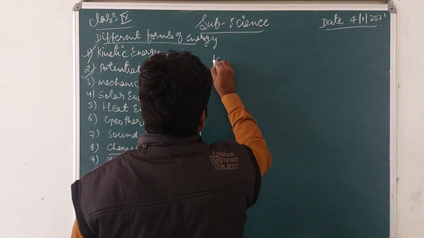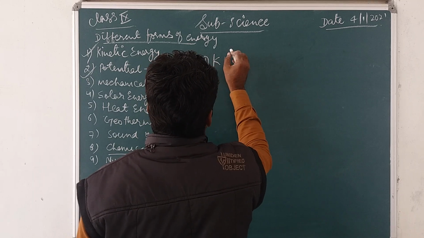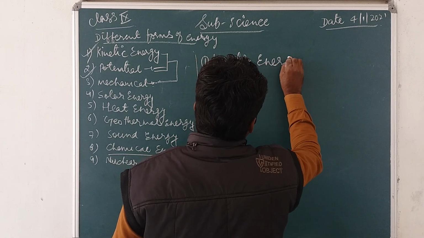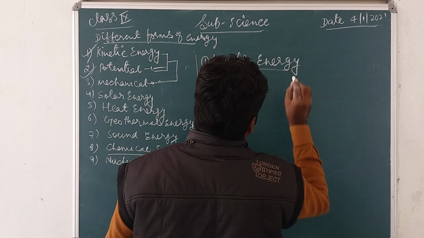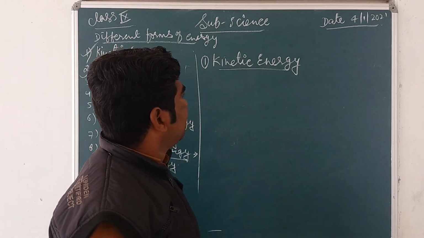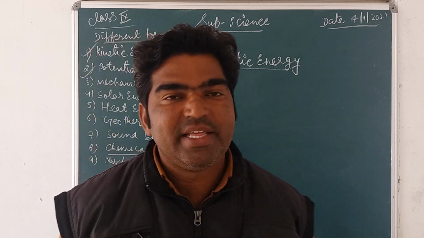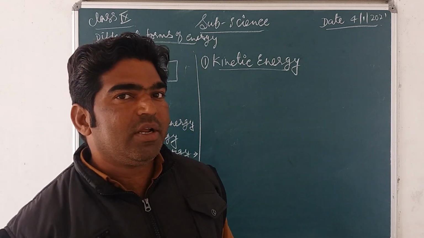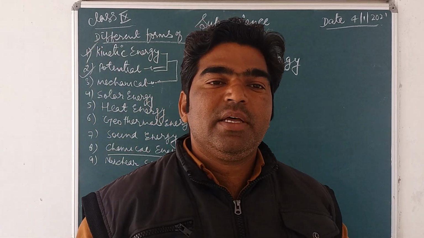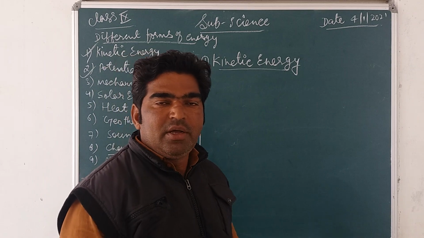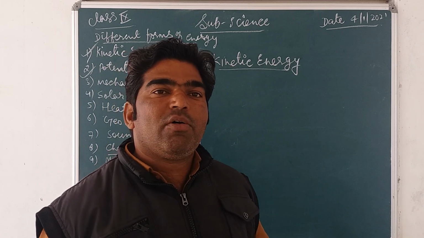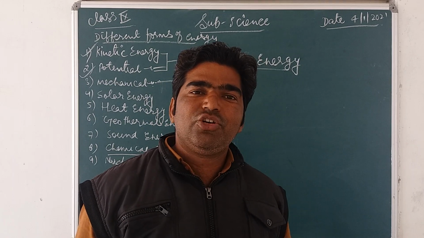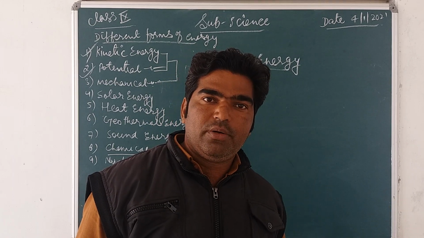First, kinetic energy. Kinetic energy may be defined as the energy of an object due to its motion, meaning due to its velocity. Whenever any object is in a movable condition, in motion, that object has this kinetic energy. So you can say that it is the energy of an object due to its motion, due to